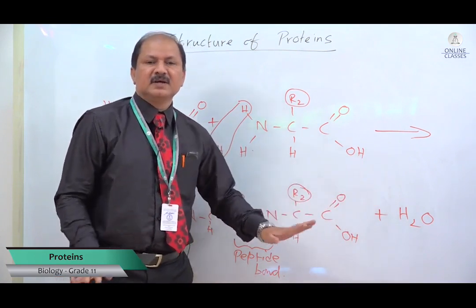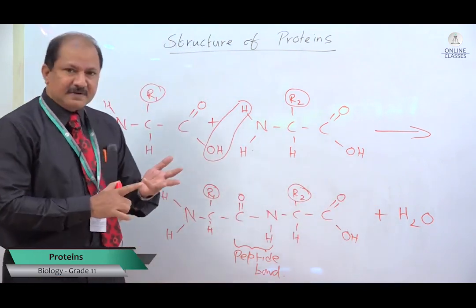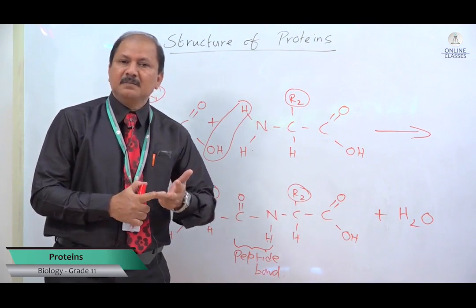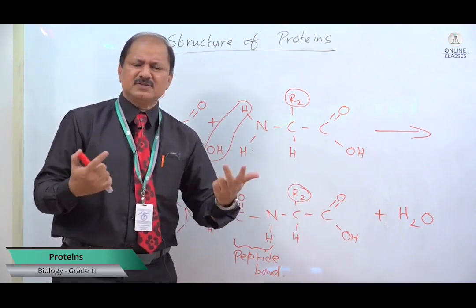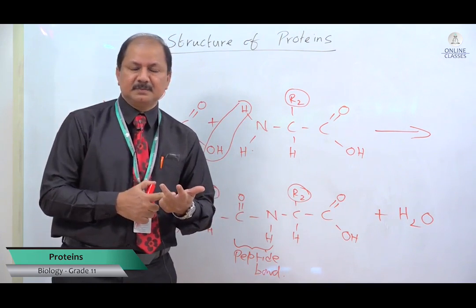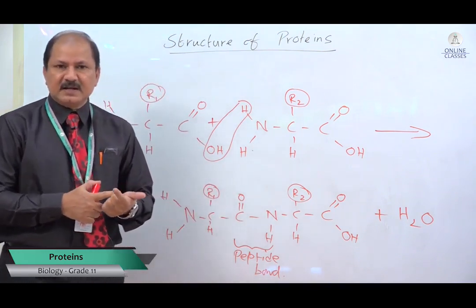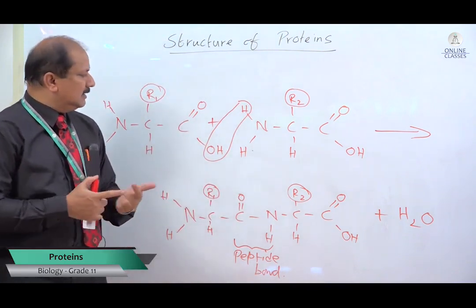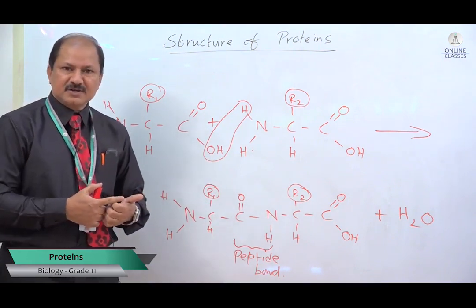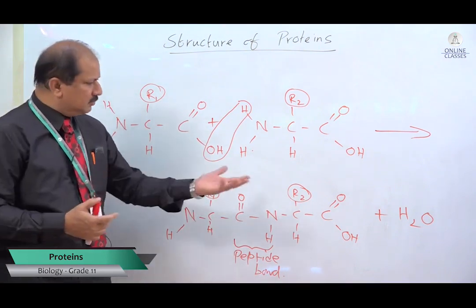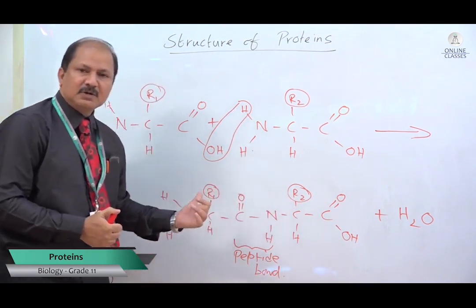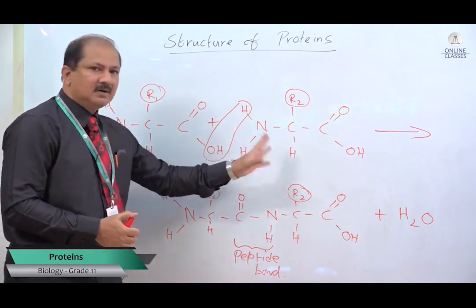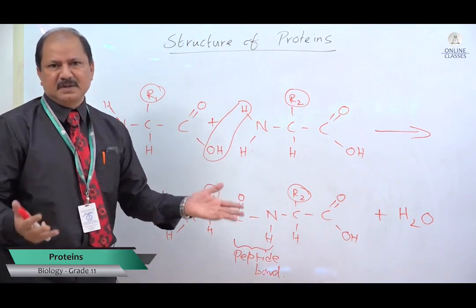Clear with this? So this is what we had seen, the structure of amino acid. If they give you the residual group, whatever residual group they give you, you just do this, very simple. Sometimes they will ask you to describe the structure of amino acid, and how to make a condensation reaction. Supposing they ask about hydrolysis, just reverse it. What is hydrolysis? Addition of water molecule and breaking the peptide bond to form 2 amino acids. Just make monomers, that's it, over.